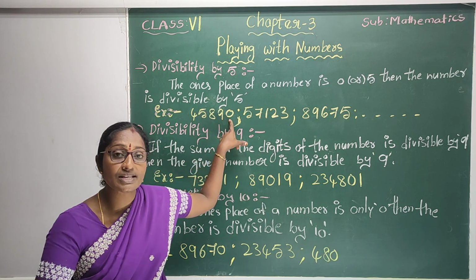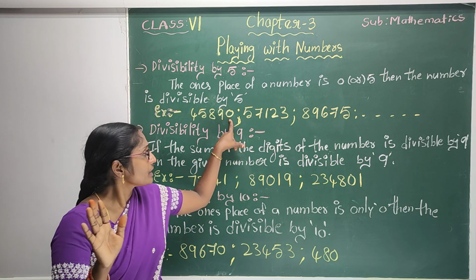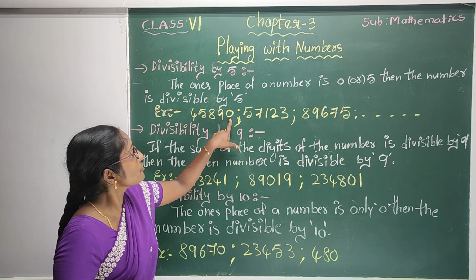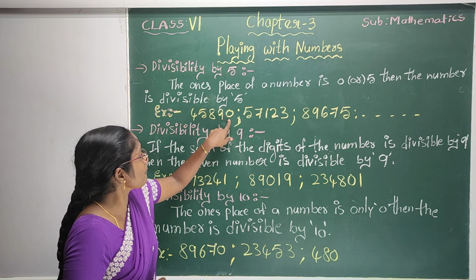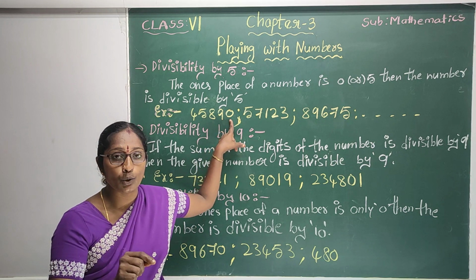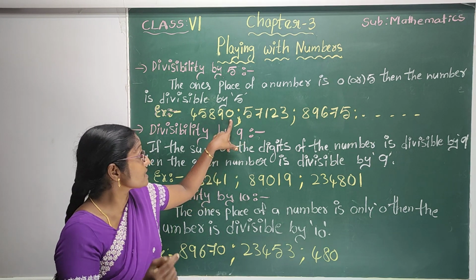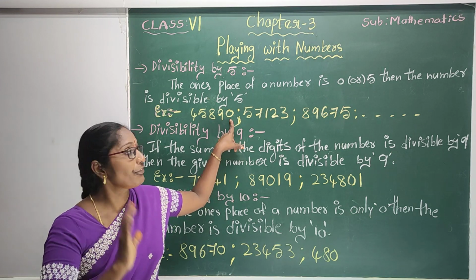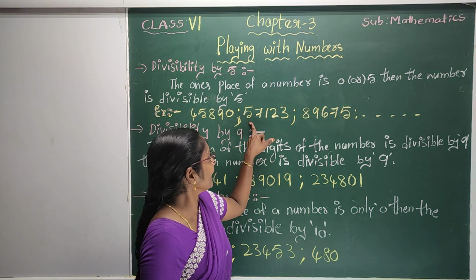45,890 is divisible by 5 or not? We just look at the last digit, meaning the ones place. In this number, the ones place is 0. The ones place digit is 0. So, this number is divisible by 5. Next, one more example.